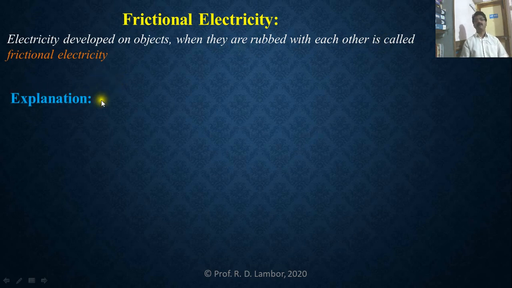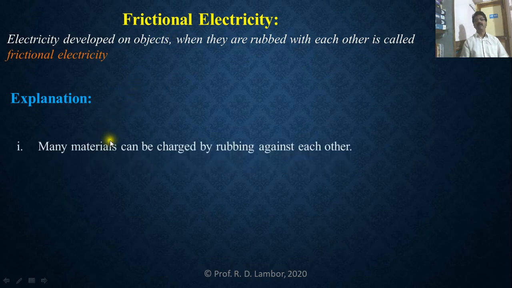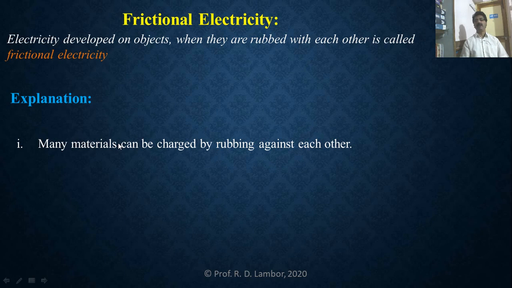So in order to explain this phenomenon, frictional electricity, many materials can be charged by rubbing against each other. I will give you examples.